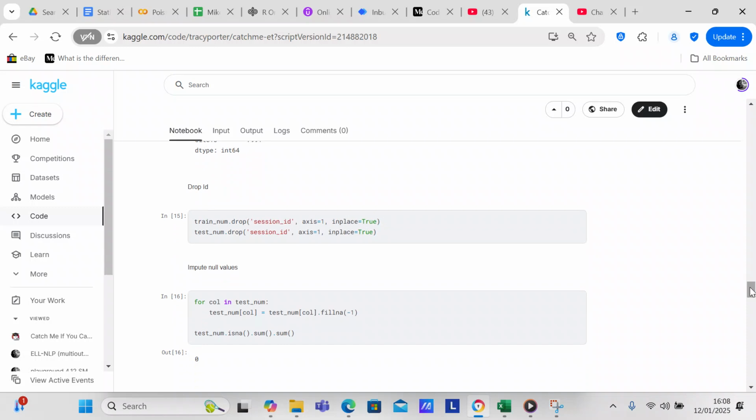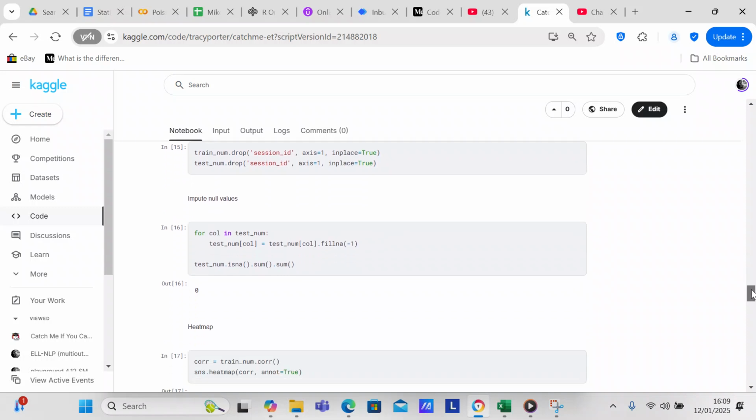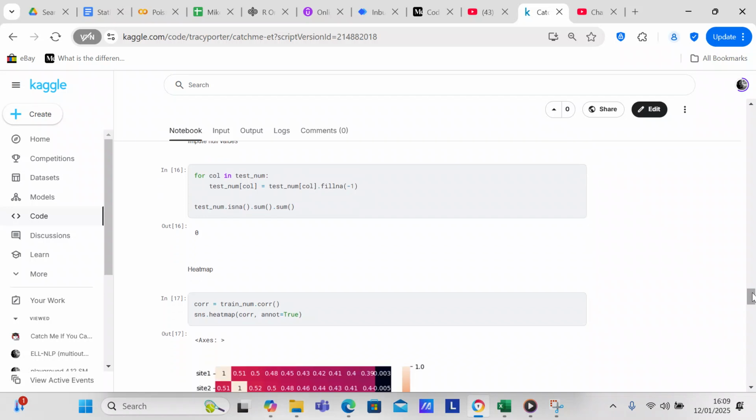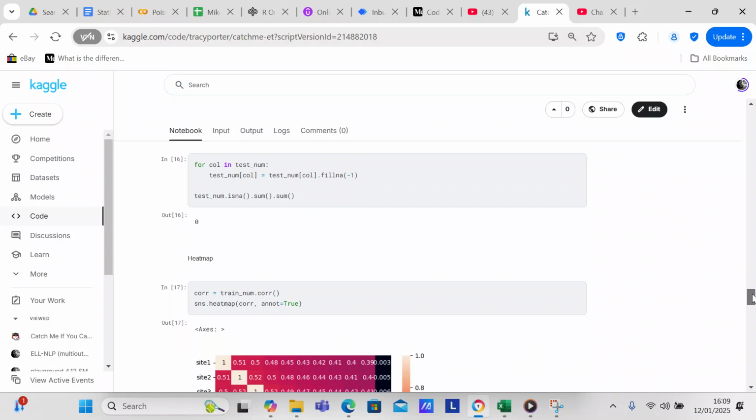So what we're going to do is drop the ID column. You don't need the ID column when you're working with pandas, because pandas automatically indexes all of the rows of data. So we're going to drop that from train num and test num. We're going to impute the null values in test num. In test num, any value that is a null value, we're just going to fill it with -1. And then you can see we don't have any null values anymore.